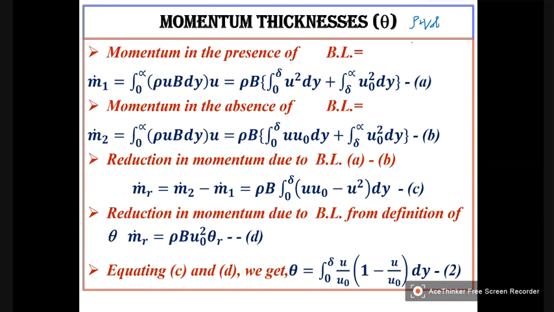So if I take a small element of thickness dy, and its length perpendicular to the plane as b, and the distance moved in unit time is always u, the velocity.